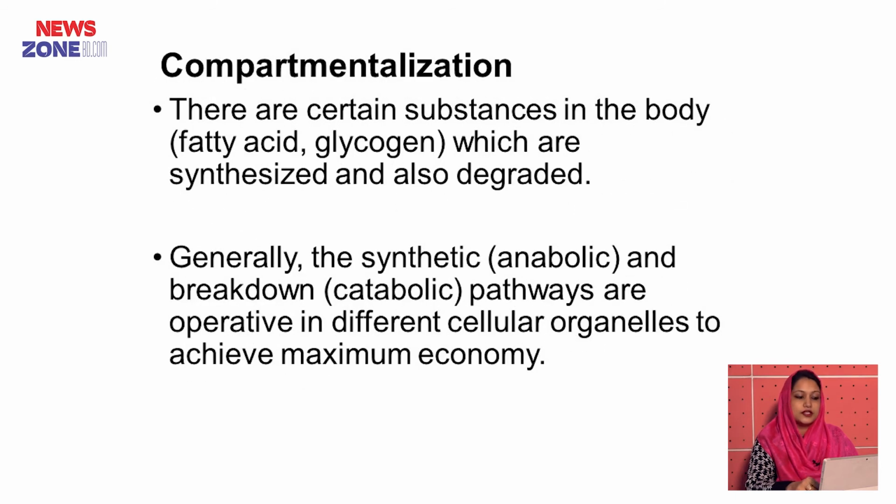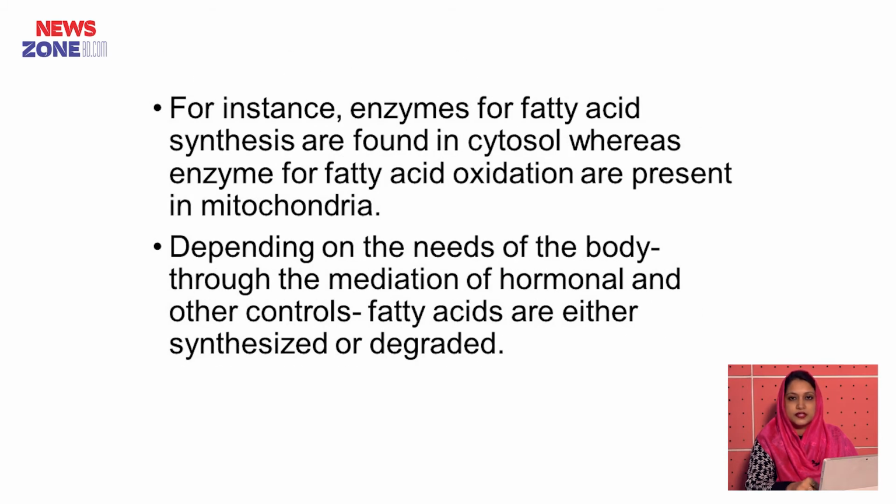Then compartmentalization. There are certain substances in the body, that is fatty acid, glycogen, which are synthesized and also degraded in our body. Generally, the synthetic process, that is anabolic process, and breakdown, that is catabolic pathways, are operative in different cellular organelles to achieve maximum economy. For instance, enzymes for fatty acid synthesis are found in cytosol, whereas the enzymes of fatty acid oxidation are present in mitochondria.